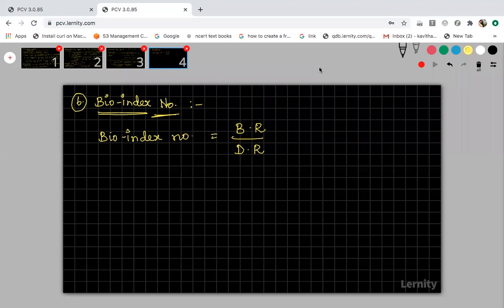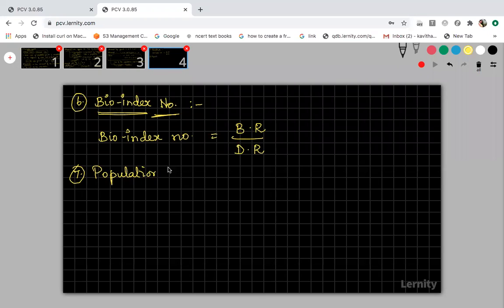When the denominator is 0, if something is divided by 0, what will be the answer? Infinity. Very good. Some of you are JE students, but still I am not getting the answer. So based on the value of birth rate and death rate, the bioindex number will vary. Okay, got it? Fine.